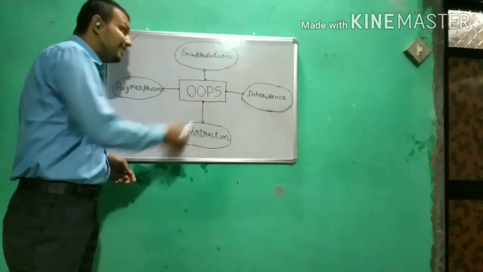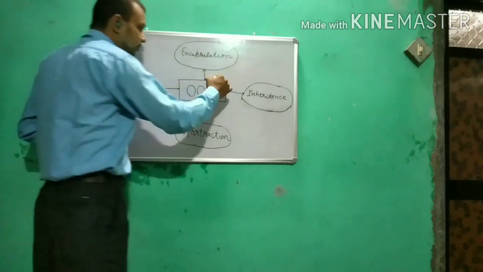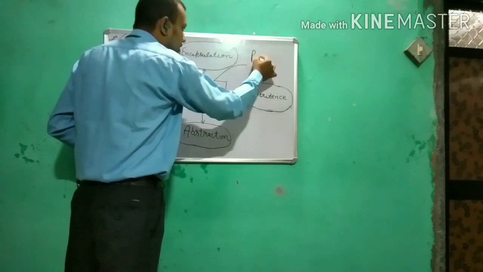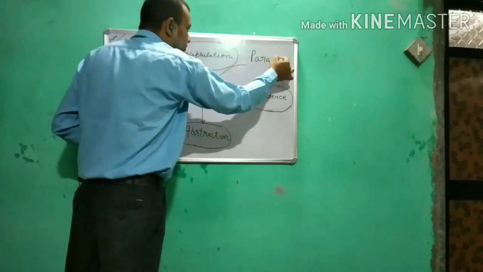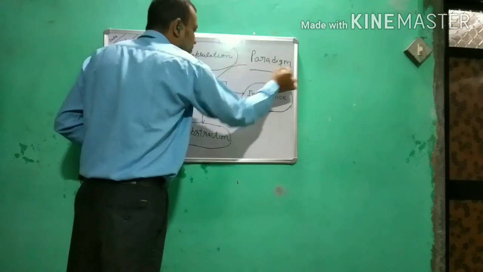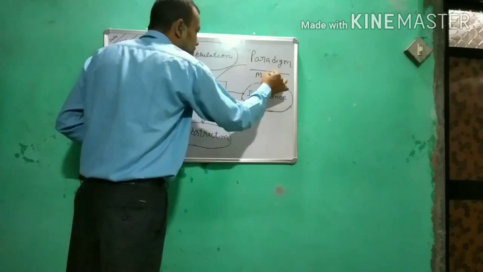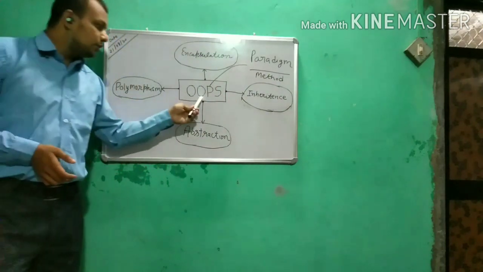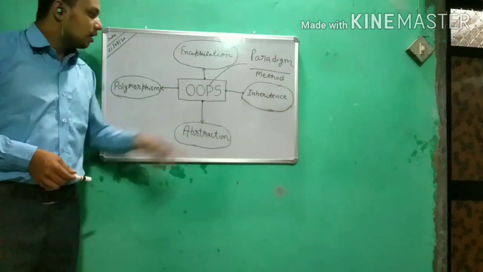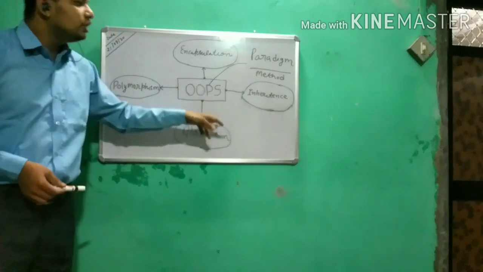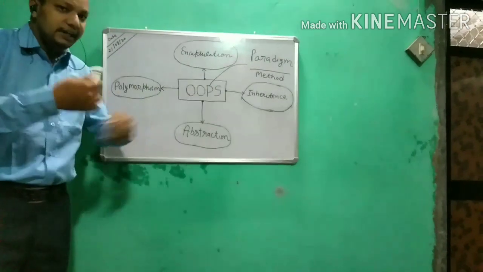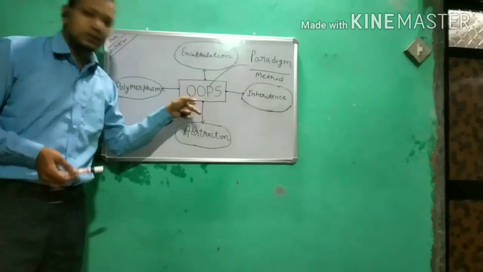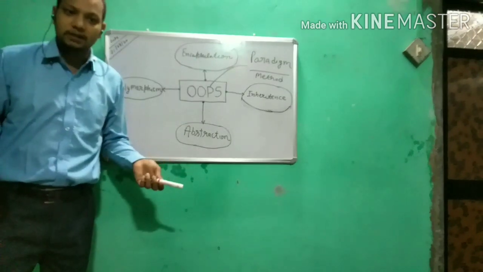And the third word is paradigm. Paradigm means, in English, method. Simply understand it as method. Object oriented method is a kind of method which is orienting around objects.